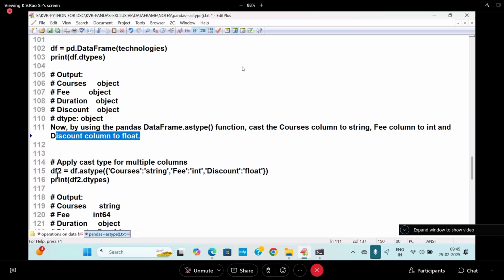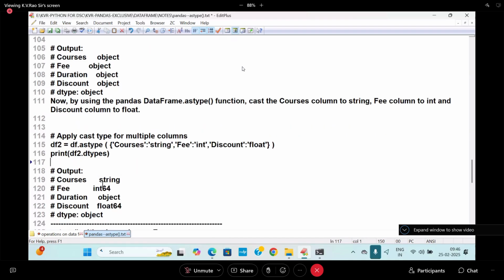How do you do it? df2 is equal to, a new data frame I am taking, or you can use the same data frame also, no problem. df.astype, the dictionary starts. Which column do you want to go for? Courses as string, fees as int, discount as float. Everything you are mentioning in the form of what? A dictionary. Very, very cool thing, very frequently asked question also. This is a string-related kind of thing. df2.dtypes, all are going to show string type.